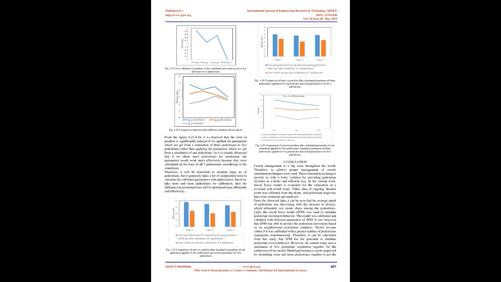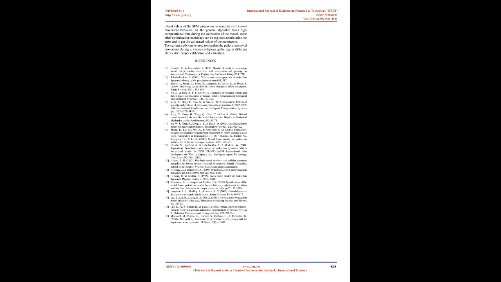In this figure, pedestrians are moving approximately to their actual position, which is obtained from video analysis. Therefore, this calibration can be extended to other pedestrians to check whether it is working for a large number of pedestrians or not.